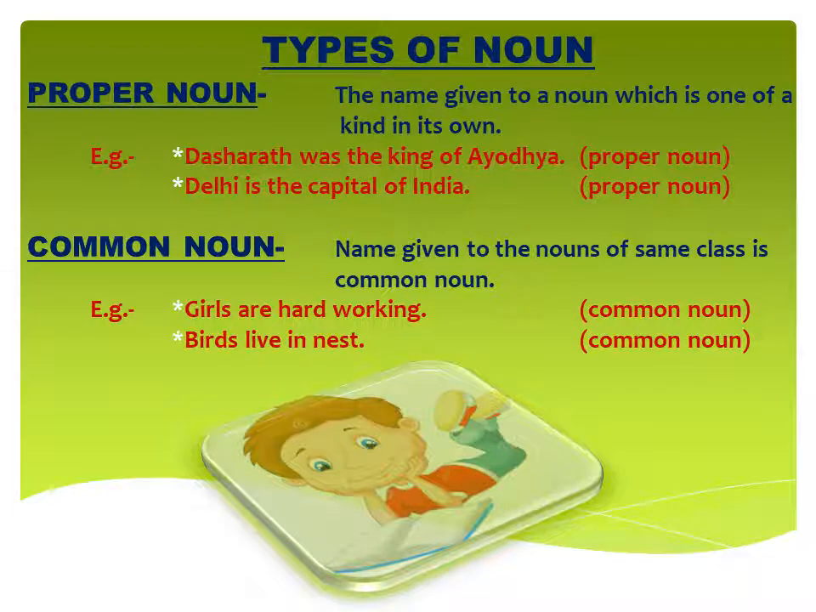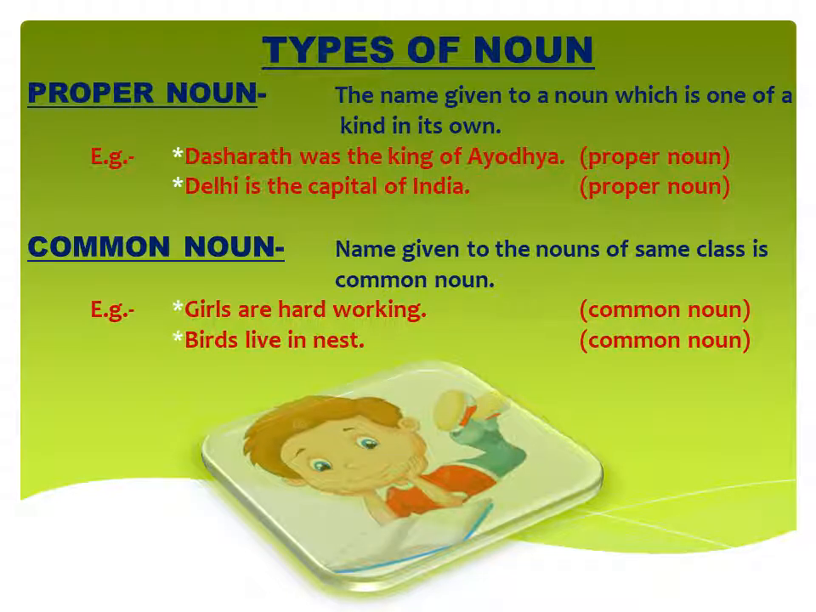Ayodhya is a name of a place. Many of the place can be there, but here we are talking about one special place, that is Ayodhya. So in this sentence two proper nouns are there. One is Dashrath, the name of the person, and one is Ayodhya, the name of the place.